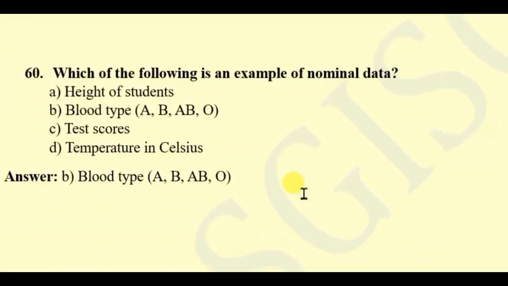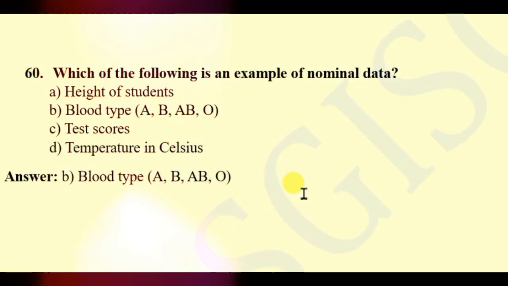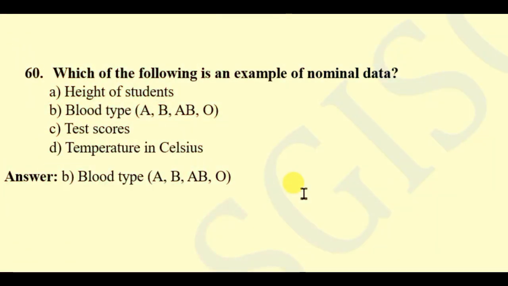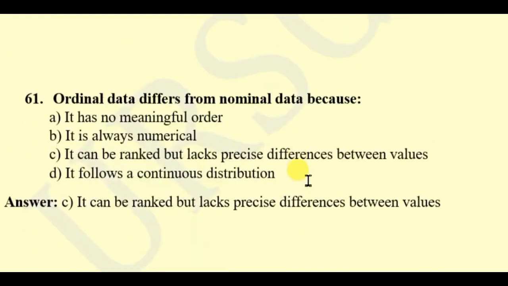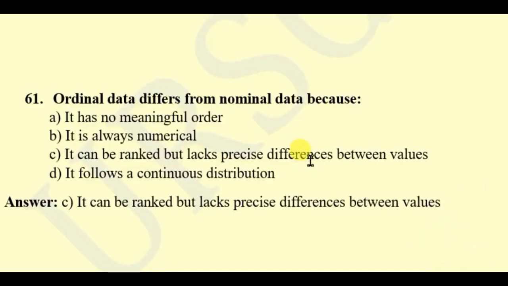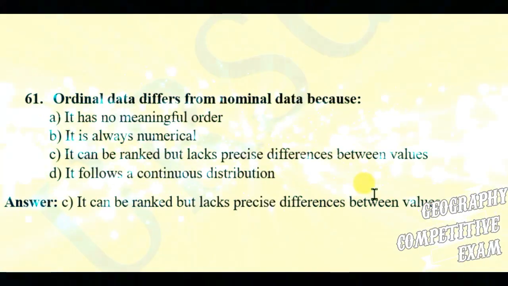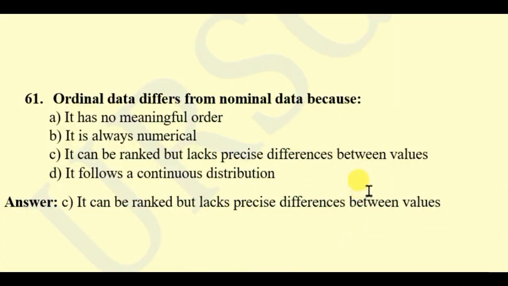Question number 60. Which of the following is an example of nominal data? Height of students, blood type, test scores, temperature in Celsius. Here the right answer will be blood type. ABO is the example of nominal data. Question number 61. Ordinal data differs from nominal data because it has no meaningful order. It is always numerical. It can be ranked but lacks precise differences between values.